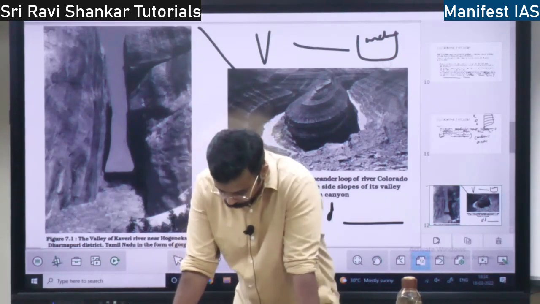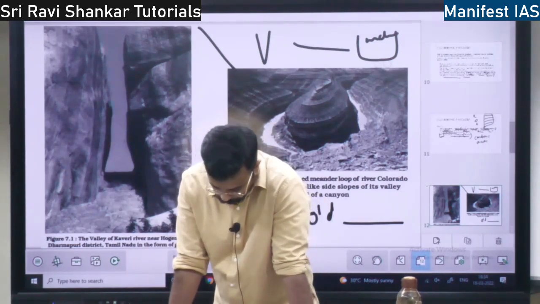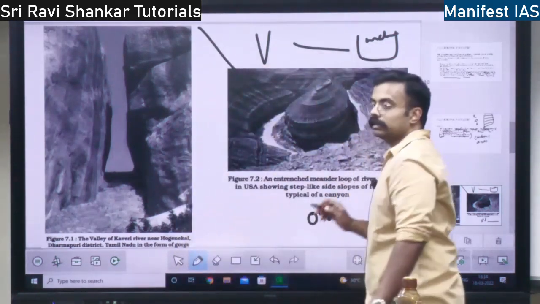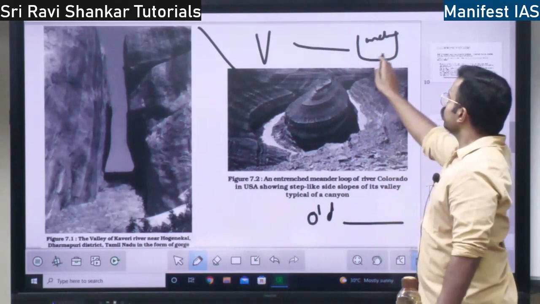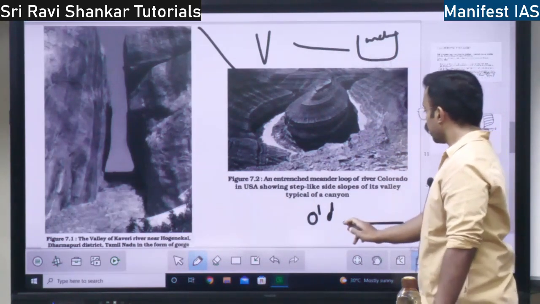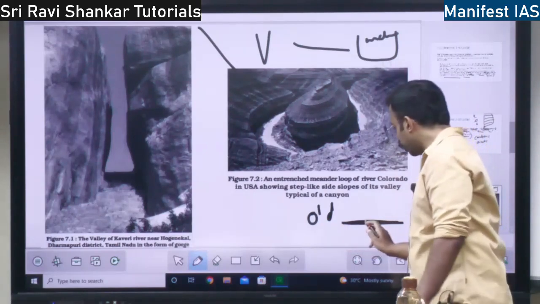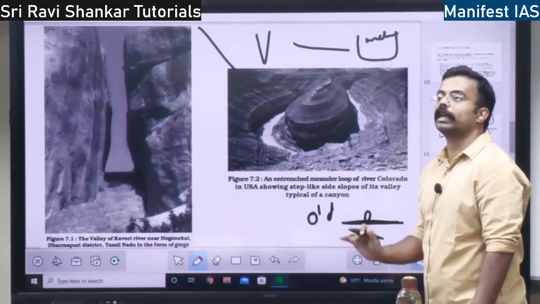So here, when all this steep cutting, lateral erosion, and complete floodplain take place, there will be some rocks which will be left over, which won't be cut.